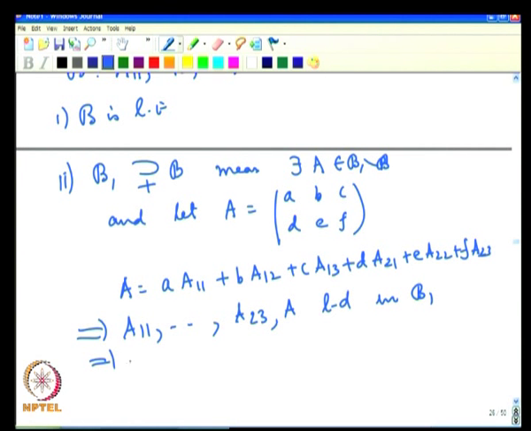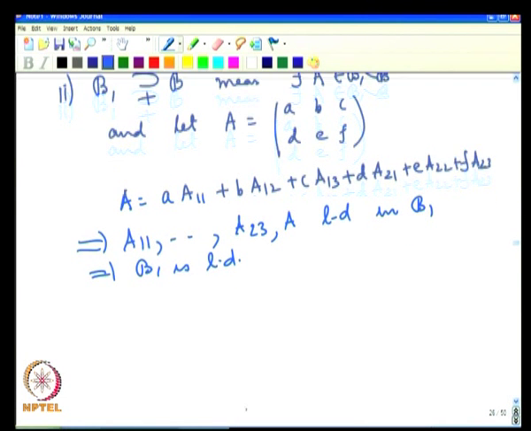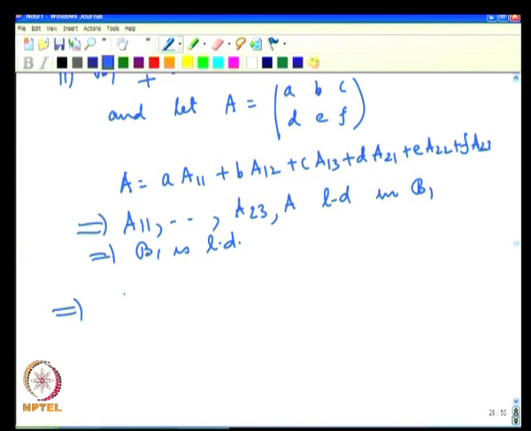That says B1 is linearly dependent. So, B is linearly independent, and B cannot be embedded in a larger linearly independent set; anything bigger than B must be linearly dependent, which is exactly what is meant by saying that B is maximal linearly independent.